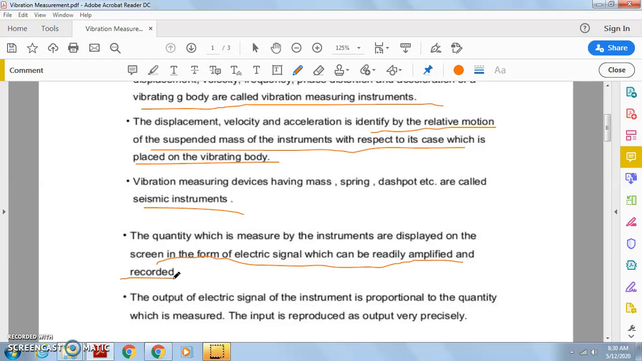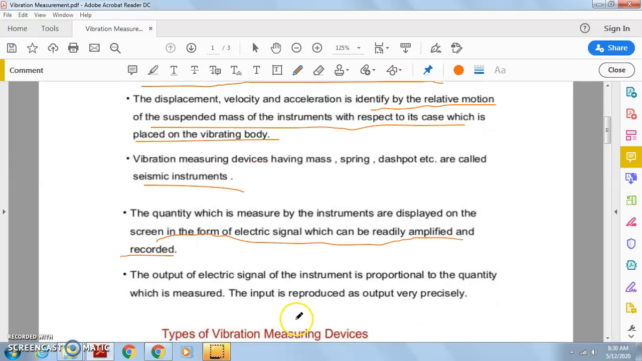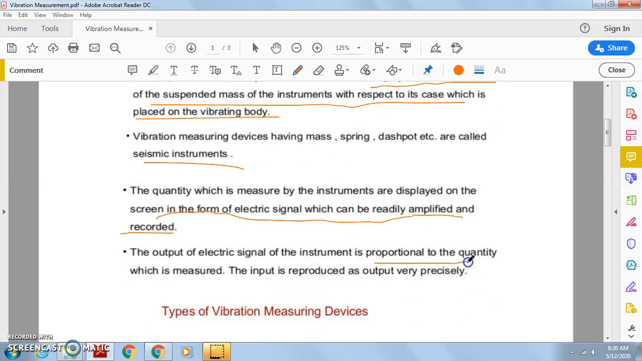In order to find out the value of the vibration parameter, it will be finally converted into an electrical signal, and that signal will be amplified and recorded. And if recorded, the value of this physical signal can also be displayed. The output electric signal of the instrument is proportional to the quantity which is measured. The input is reproduced as output very precisely.